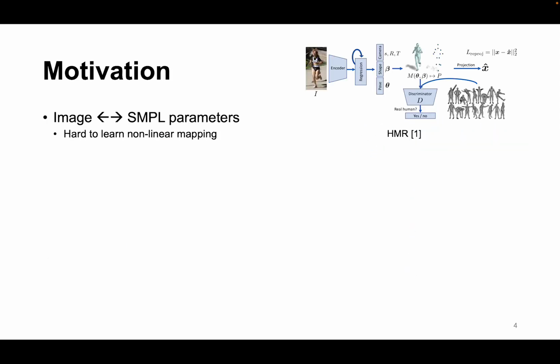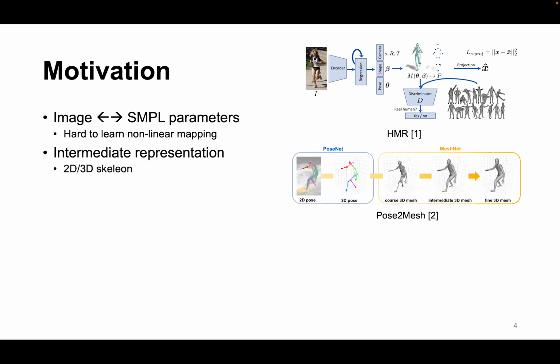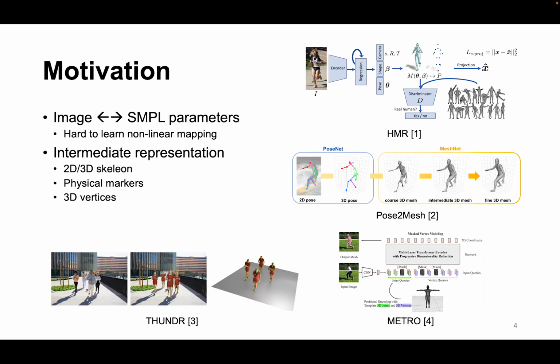The pioneer methods such as HMR propose to regress the pose and shape parameters of the SMPL models directly from images. While straightforward, their accuracy is usually limited since the mapping from the image features to the model parameters is highly nonlinear and suffers from image-model misalignment. Some works propose to introduce proxy tasks to get intermediate representations first, hoping to alleviate the learning difficulty. For example, intermediate representations of body skeletons, physical markers, downsampled vertices, body part segmentation masks, IUV images, and so on,